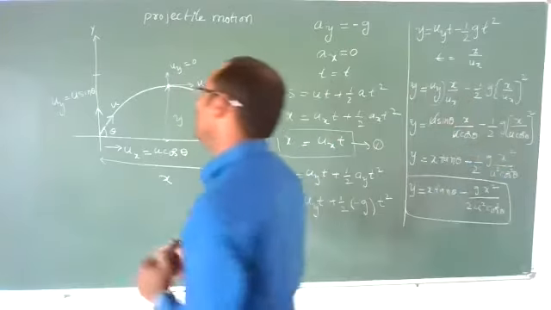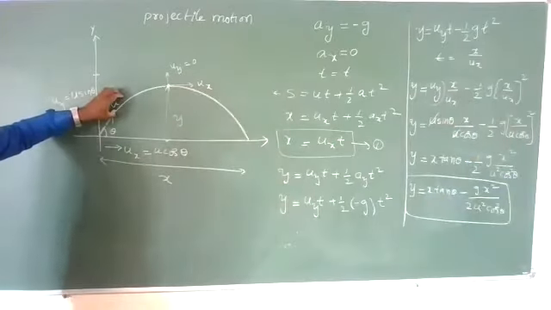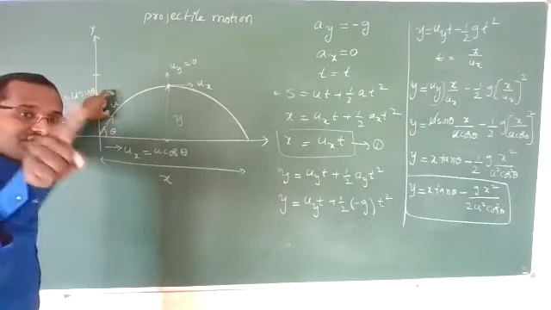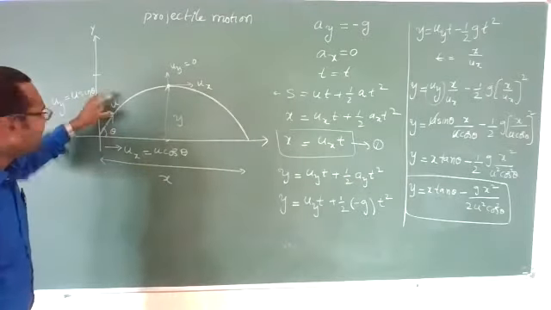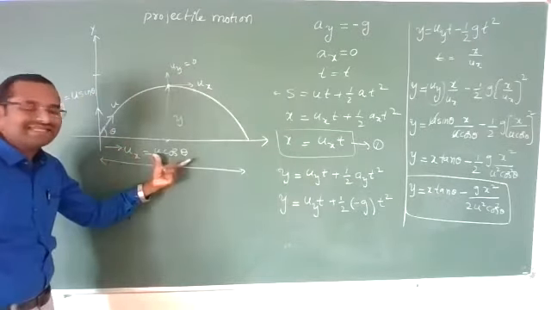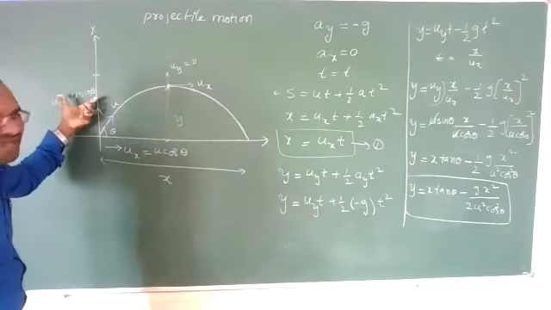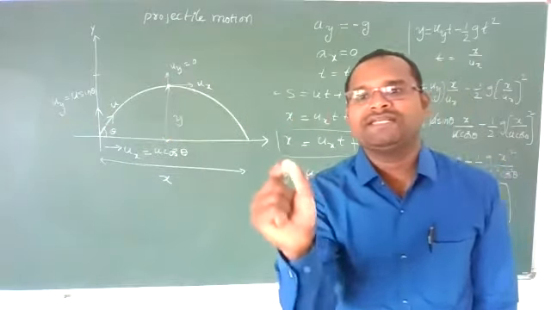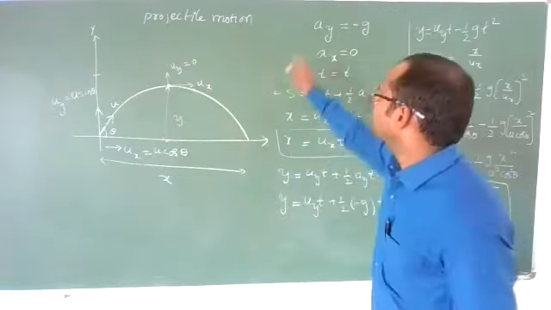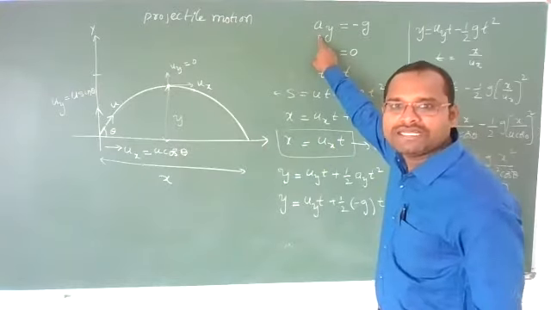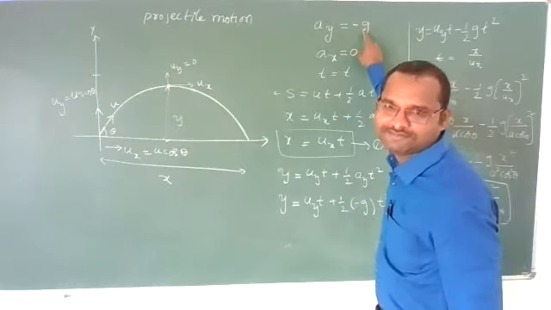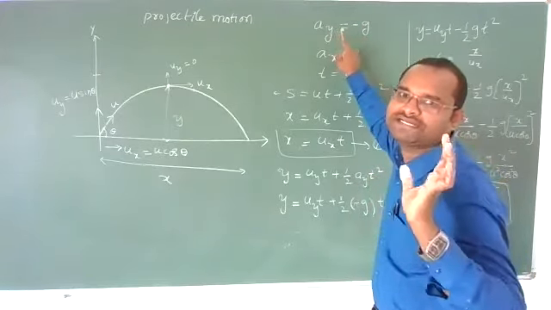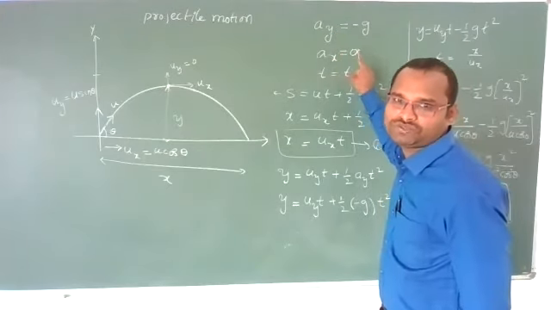Now when a body is thrown with initial velocity u by making angle theta with the horizontal, then its velocity vector can be resolved into two components, ux along x-axis and uy along y-axis. And because a projectile is moving under the effect of gravity alone, there is an acceleration acting on the body in downward direction, equal to minus g. Because there are no external forces, only acceleration due to gravity, horizontal acceleration will be 0.